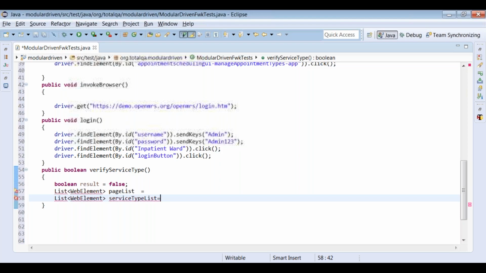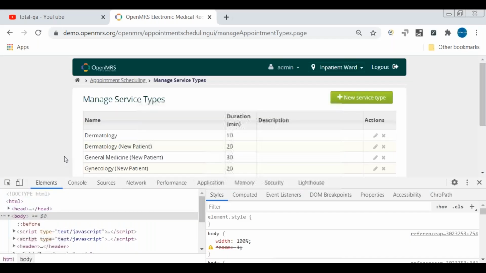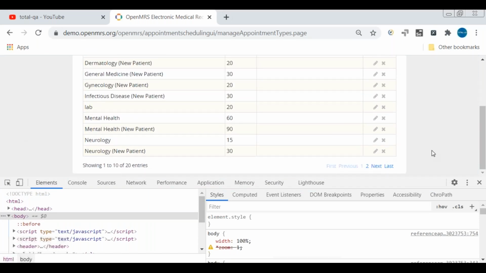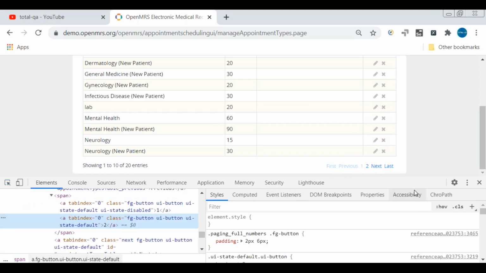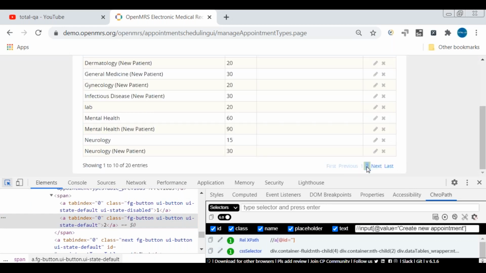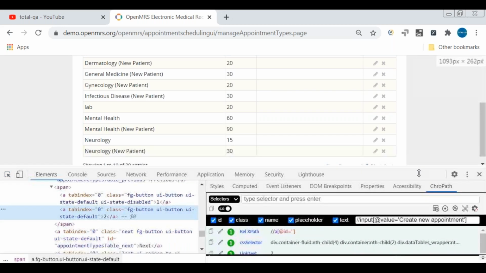Let's write the XPath for this. First, let's place the mouse over the pages now. Okay, let's go to ChroPath and see whether we get any information to identify all these pages.